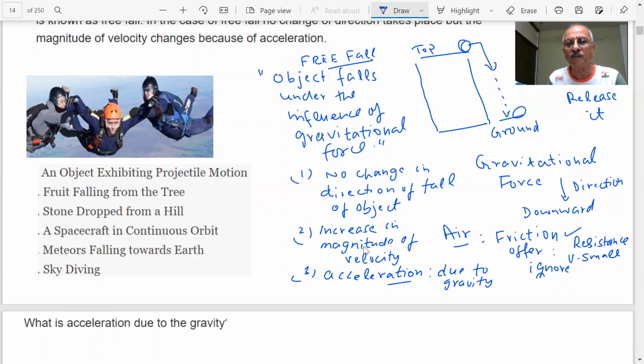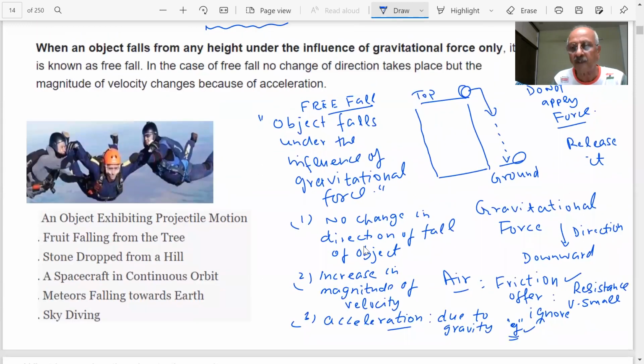Therefore, a free falling object experiences an acceleration due to Earth's gravitational force. And this is what we call acceleration due to gravity. What is this then? Acceleration due to gravity, students. And this is denoted by a special symbol, g. Now let us see what I'm talking about. Something very interesting, students.